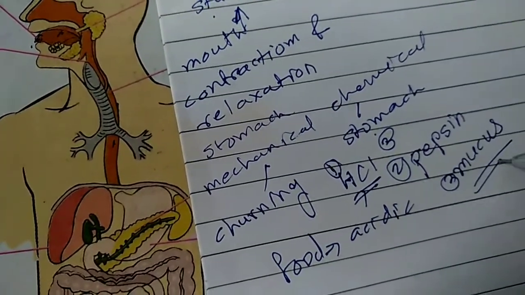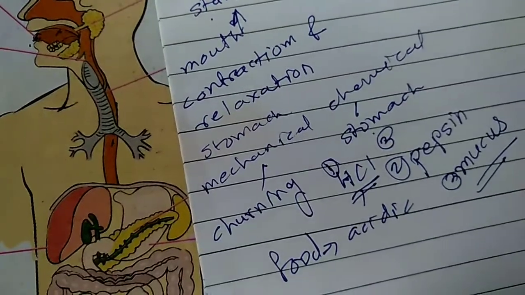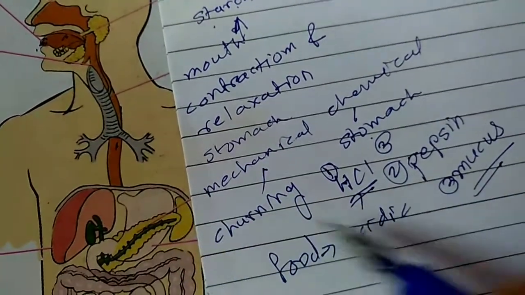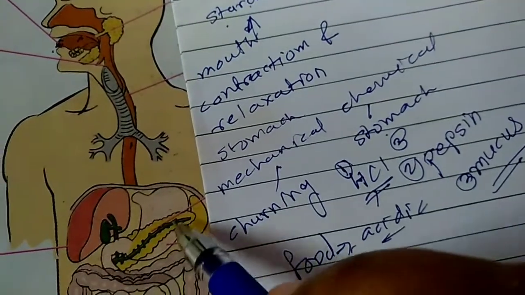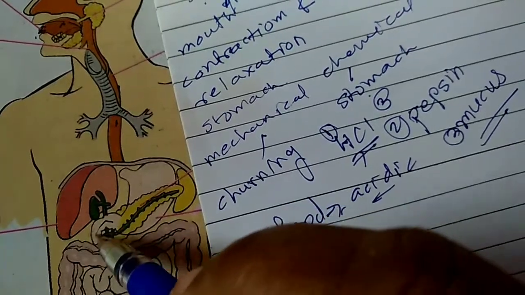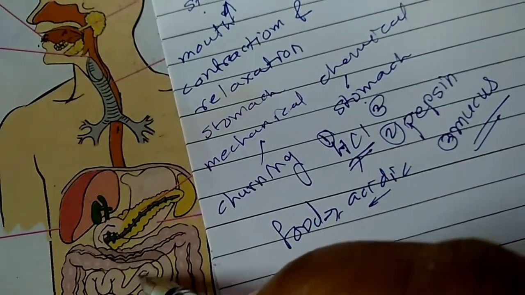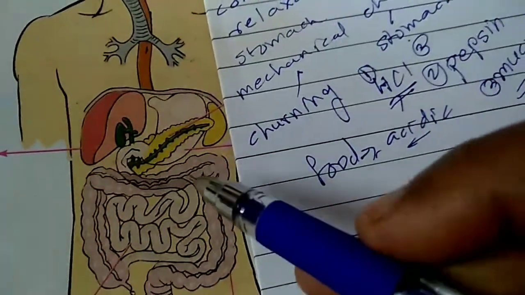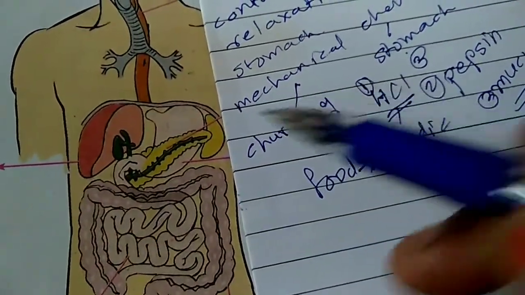The main function of mucus is to protect the wall of the stomach. Now as this food becomes acidic, it slowly passes into the small intestine. See, this is the small intestine. I will explain how to draw this diagram during our online session.